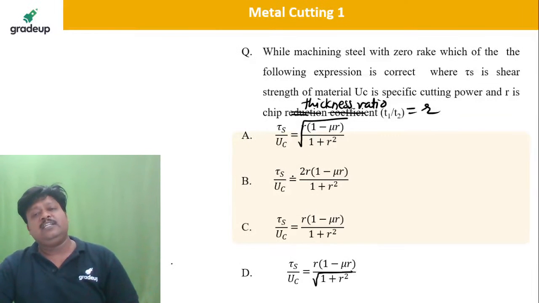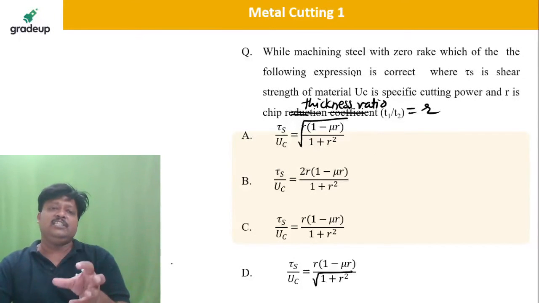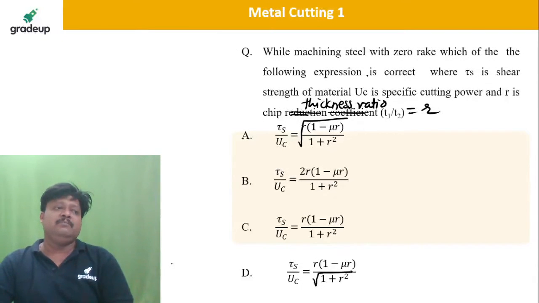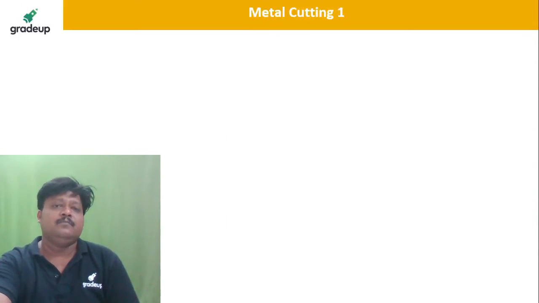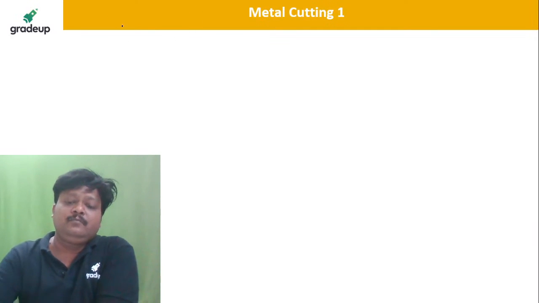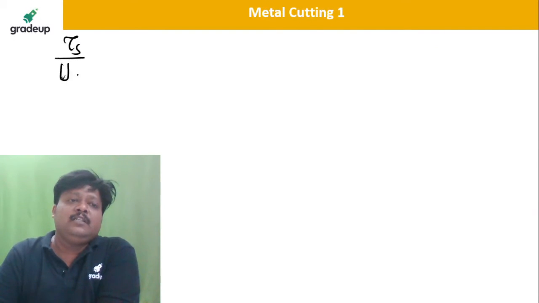So what is the answer? Let us solve this question. The question is based on the shear stress and the specific cutting energy uc. So they are asking the ratio of tau s divided by uc. Okay, here it is into r. So let us solve this. Tau s divided by uc, they are asking. And they are saying the rake angle is 0.